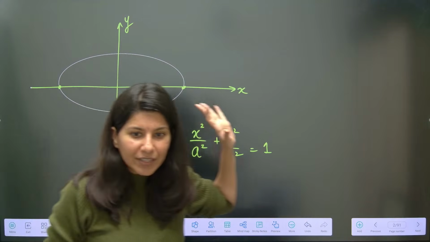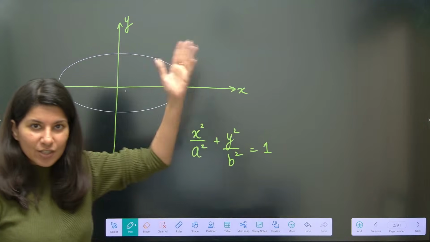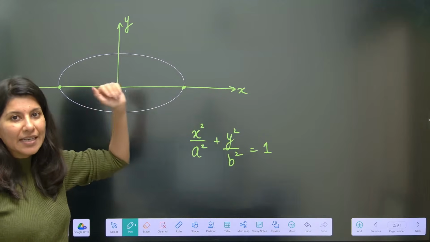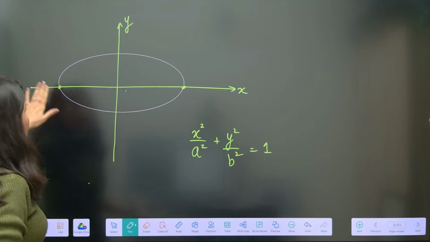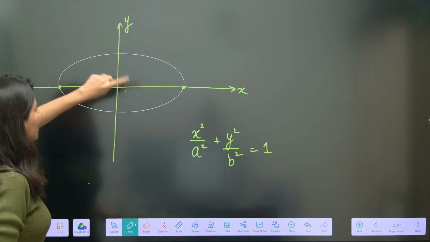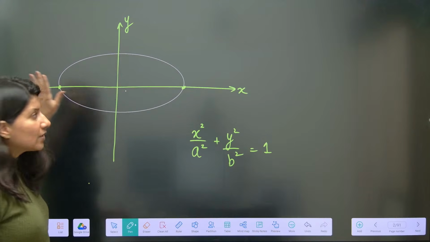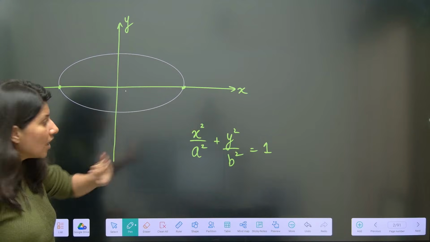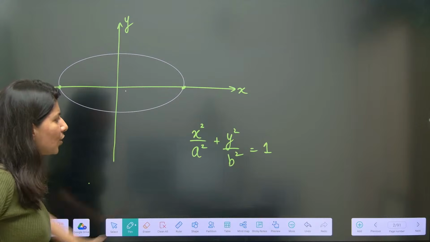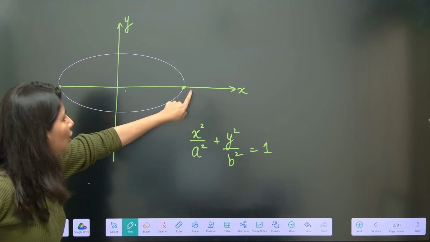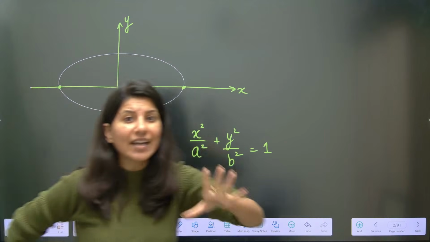Parabola I have already done. Just go and check the playlist. Now, if you want the intersection of this ellipse with your x-axis, obviously you are going to put y equals 0.